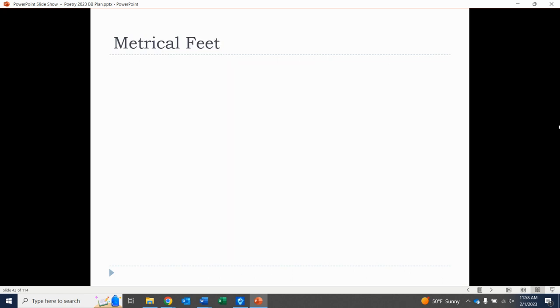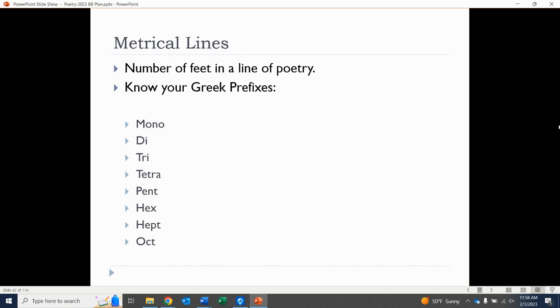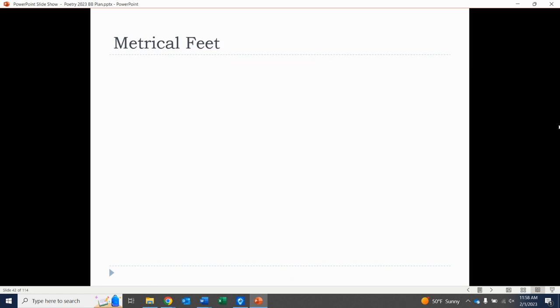Now then there's metrical feet. So I'll go over these. Metrical lines is how many feet are in a line: mono being 1, di being 2, oct being 8. The foot is the type of sound there at its most basic level. So there's a few. I'll go over them. The most common one is the iambic foot. It's 2 syllables and goes unstressed, stressed.